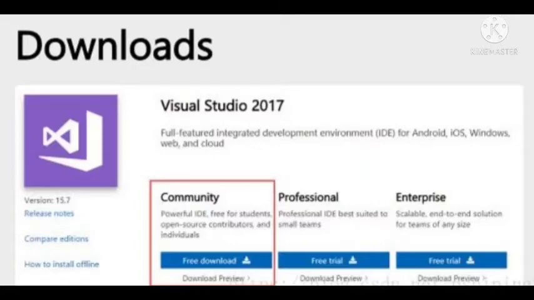So Microsoft offers three versions of Visual Studio. Number one is Visual Studio Community. This is a free version of Visual Studio designed for individuals. Next one is Visual Studio Professional. This version has been created for small teams, okay, that are professional. And next one is Visual Studio Enterprise. This version is for organizations.